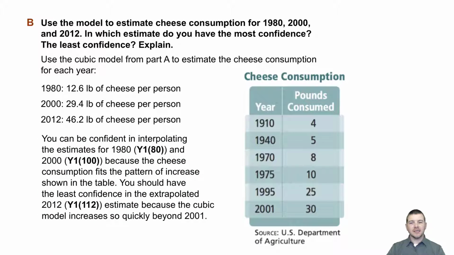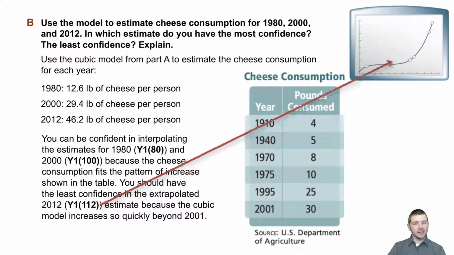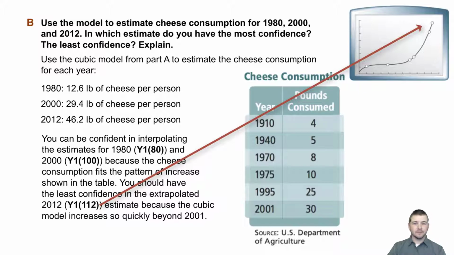You can be confident in interpolating the estimates for 1980, that would be a y1 of 80, and 2000, a y1 of 100, because the cheese consumption fits the pattern of increase shown in the table. It's an example of interpolation. You should have the least confidence in the extrapolated 2012, that's a y1 of 112, because the cubic model increases so quickly beyond the year 2001.